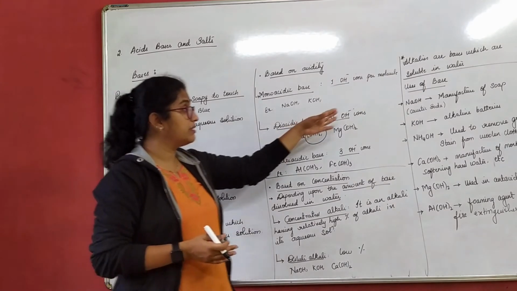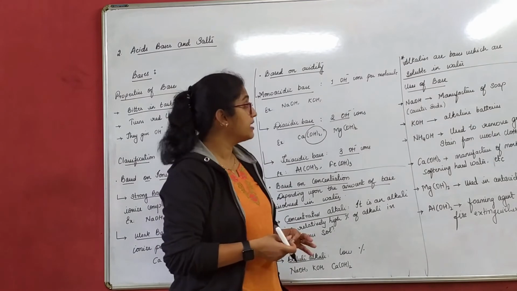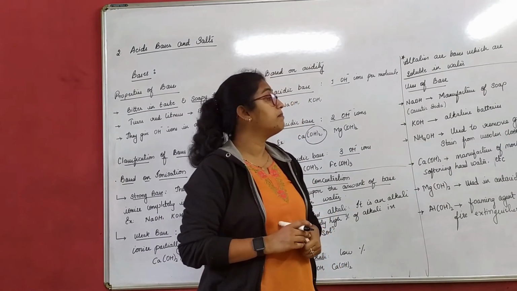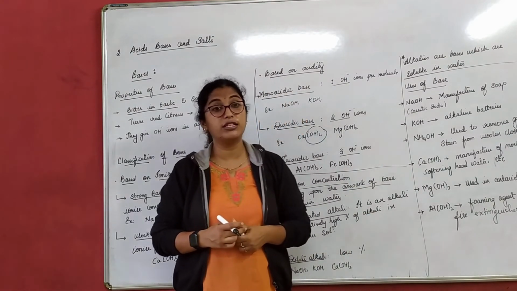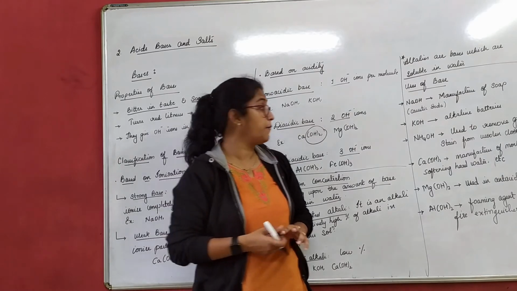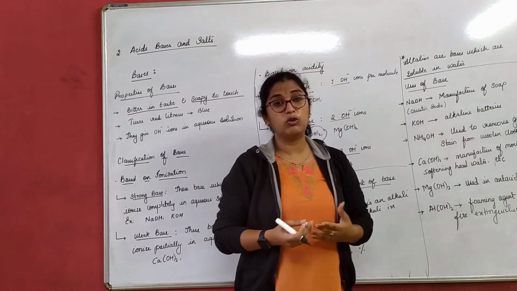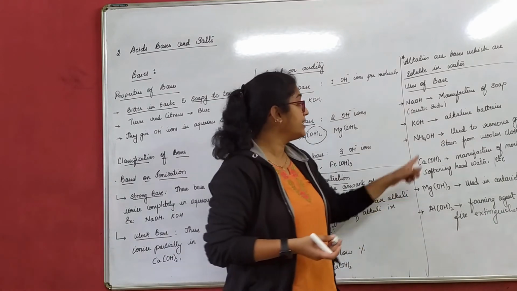Now, the last part in the base is where we use these different bases. Sodium hydroxide is used in the manufacturing of soap. Sodium hydroxide is also known as caustic soda. Potassium hydroxide is used in alkaline batteries. So, what type of batteries? It can be even car batteries, right?